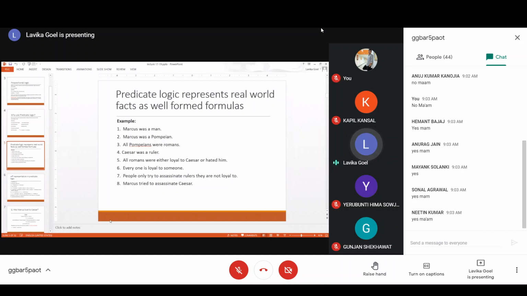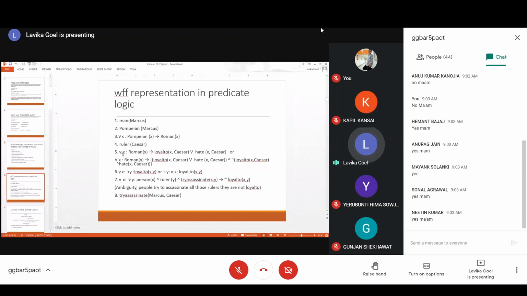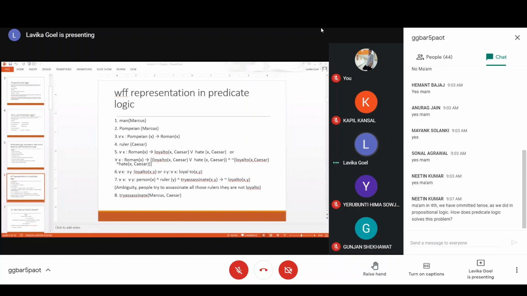In case your complete sentence has a subject and an object, your verb becomes the predicate. So for every x such that x is a Roman, this implies that x is loyal to Caesar or x hates Caesar. That is why we have loyal to x comma Caesar and then the or sign. The or sign is also called disjunction. This symbol, which is a V, is the disjunction.